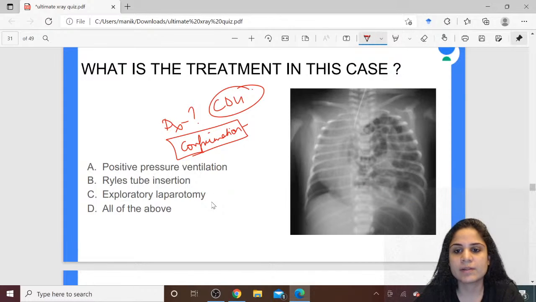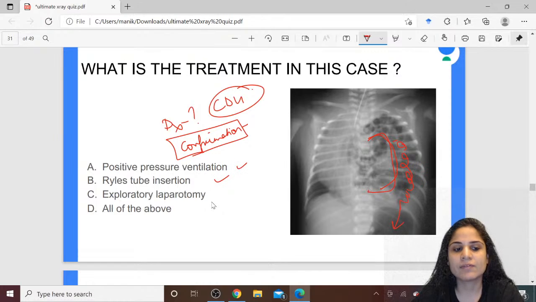Now, what is my treatment for this? Already one thing has been done, that is intubation of the patient. Can you see the tube? So intubation has been done. So I am going to give positive pressure ventilation. So how will positive pressure ventilation help? It will inflate this lung, the one that has been pushed down by the bowel. Okay, when the lung gets inflated, it pushes these bowel loops back down into the abdominal cavity.